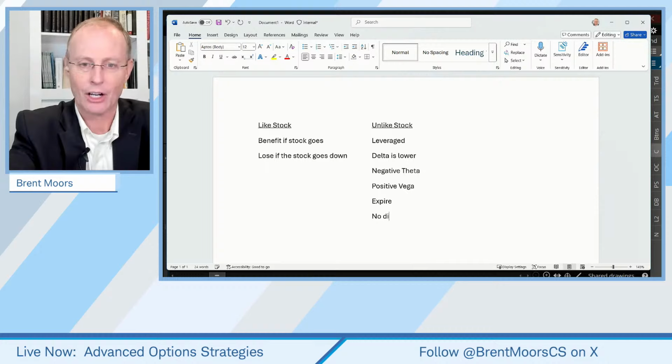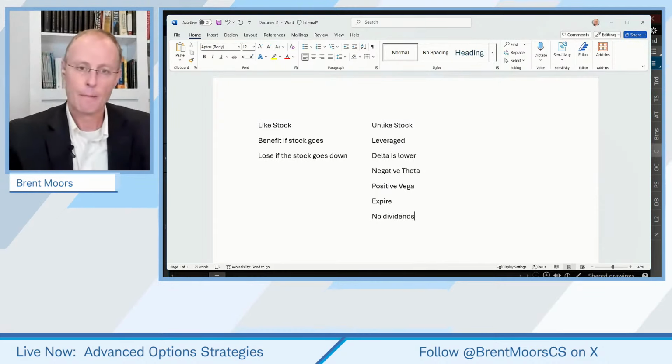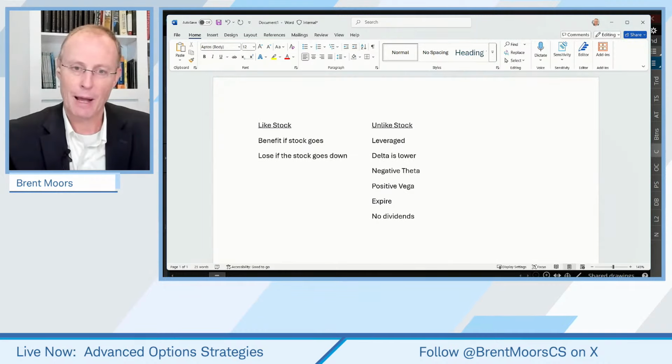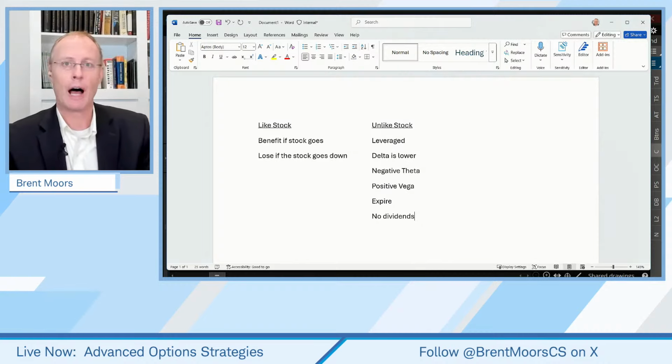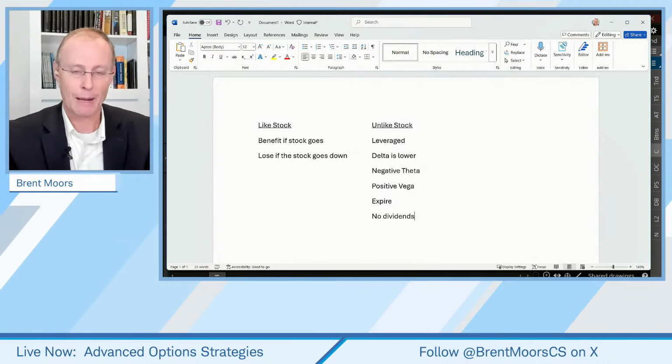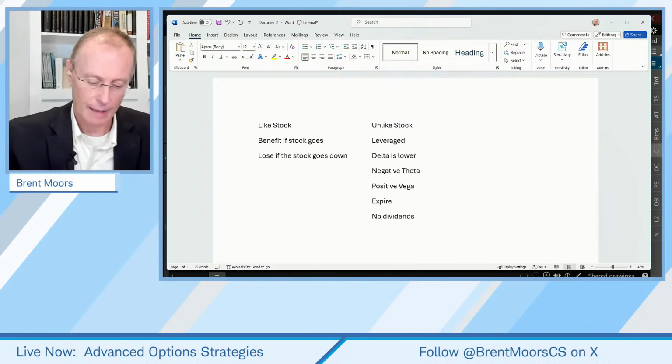Okay. So if you buy a call on a stock that pays a dividend, you're not getting the dividend. Option buyers don't benefit from dividends.